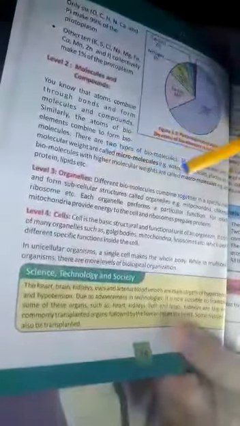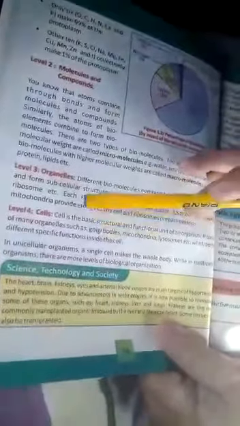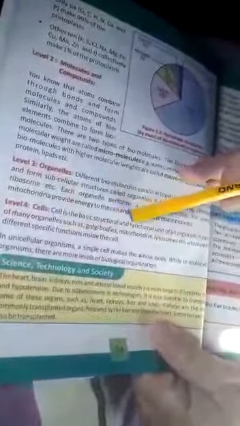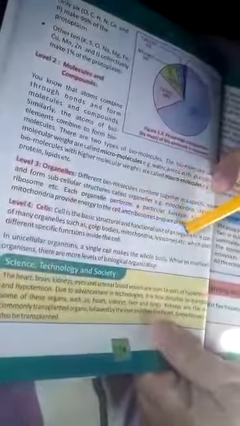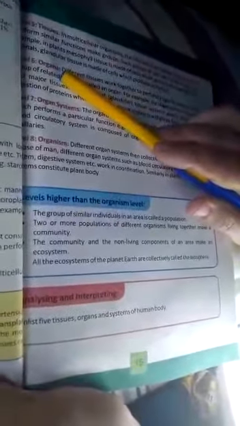Organelles are the small units which are present in a cell, like mitochondria, chloroplast, ribosome, etc. And when organelles combine, they make a cell. Cell is a structural and functional unit of an organism. Now, a group of cells is named a tissue. When tissues combine, they make an organ.